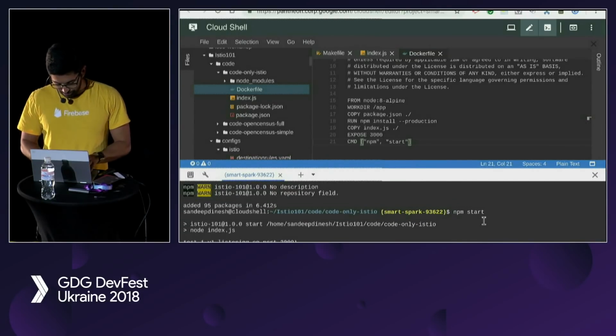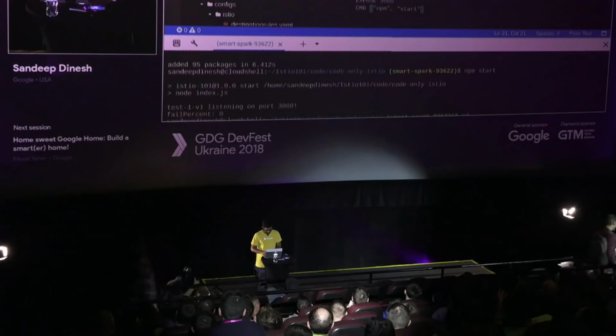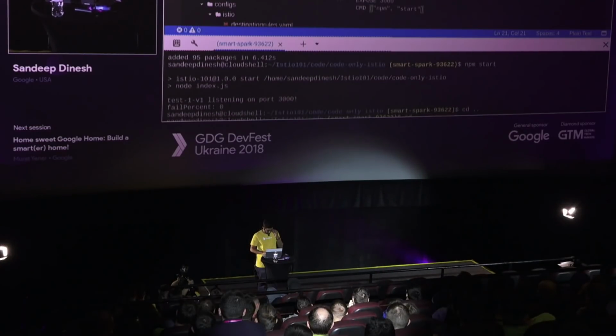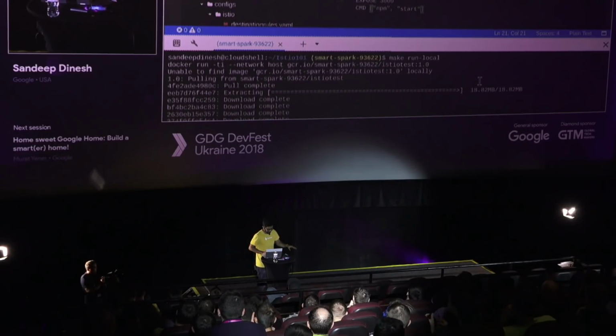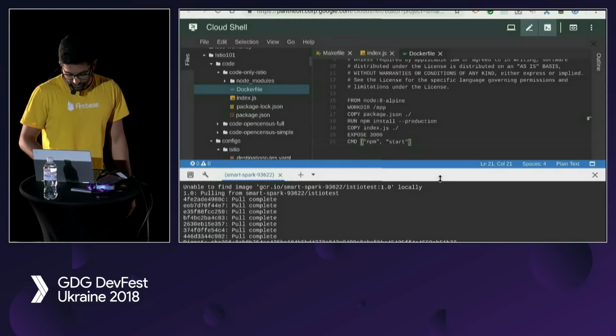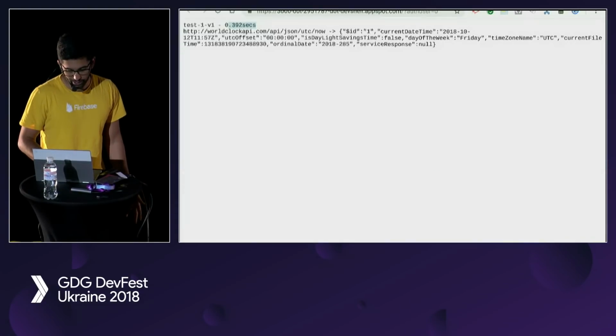So let's just run that. I've already built it and pushed it, so this is the opposite of what I told you we were going to do, but that's okay. So we're going to run it, and it looks exactly the same. And if I go back on this thing, it looks exactly the same. There's no difference in terms of what I see as an end user. It's just now wrapped in a container, right?